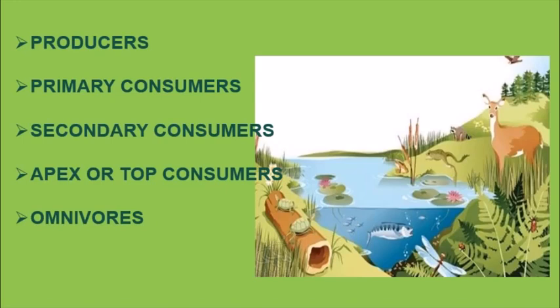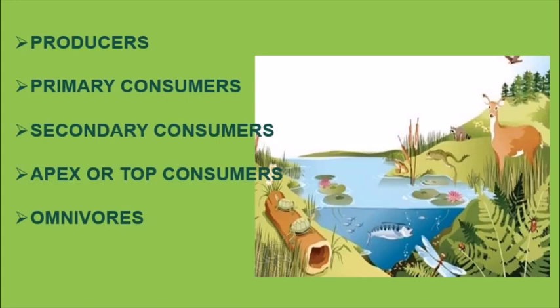Let us first study the interaction between the ecosystem. Now, we know that in any ecosystem, we have various types of organisms and their mode of nutrition. So, the organisms are classified into producers, consumers, saprotrophs, and decomposers.